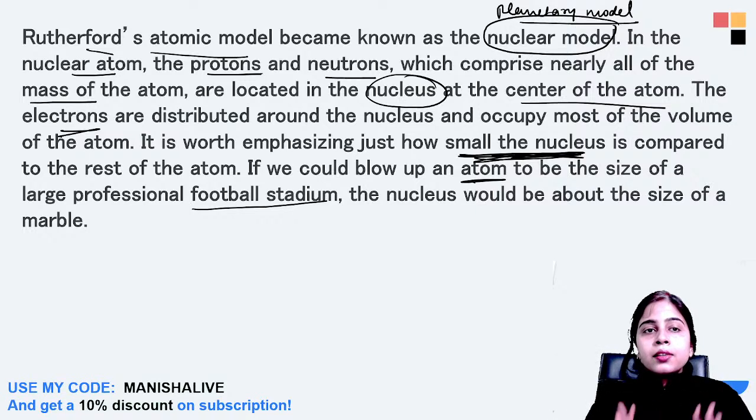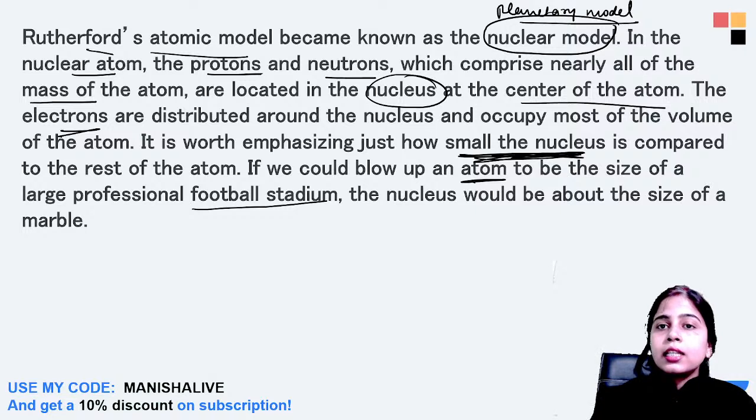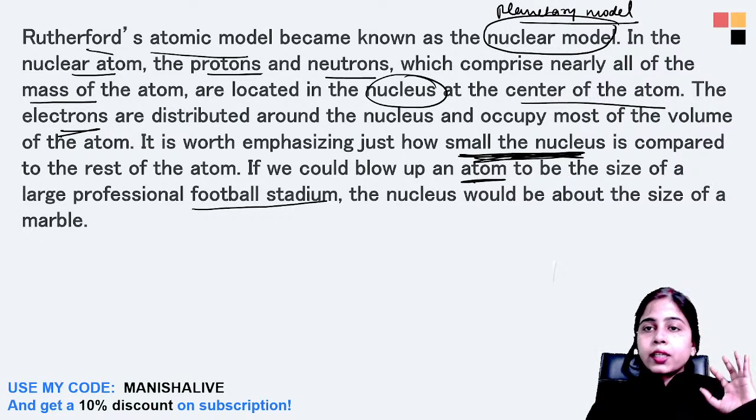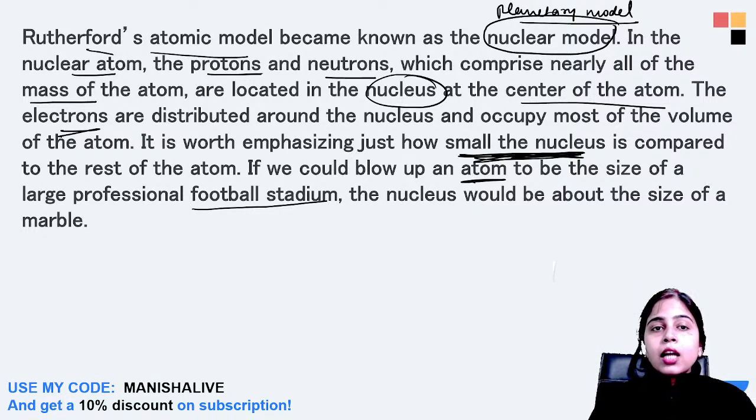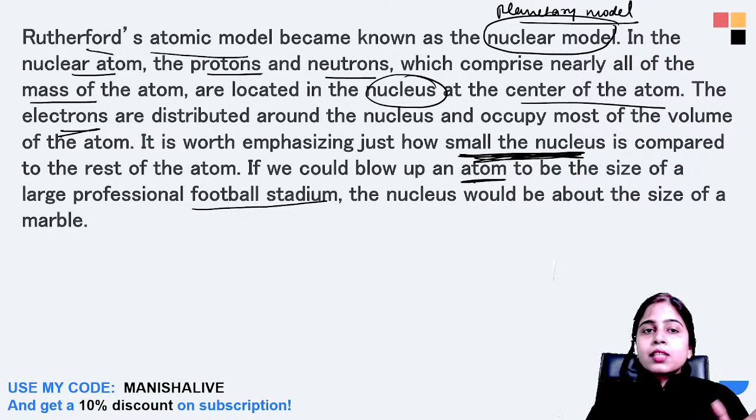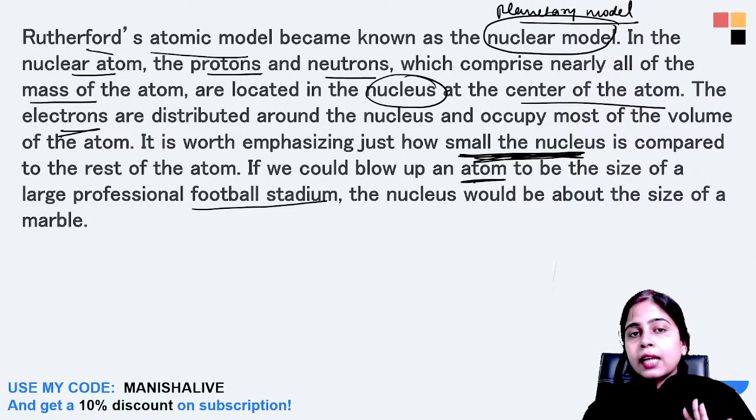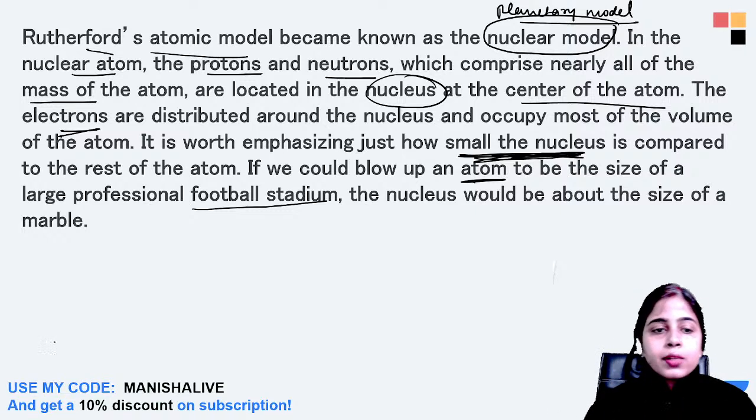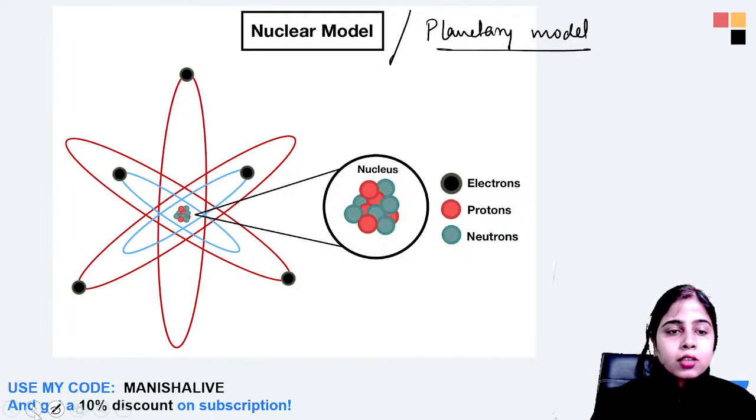So in the nuclear atom, the protons and neutrons, which are responsible for nearly all the mass of the atom, are located in the nucleus, and the electrons are distributed around the nucleus and occupy most of the volume of the atom. Now I compared the size of the nucleus with the size of the atom. That means the size of the nucleus is very small as compared to the size of the atom. If you take an atom to be a football stadium, the nucleus will be the size of a marble kept in that stadium. So this is the model which was postulated by Rutherford.